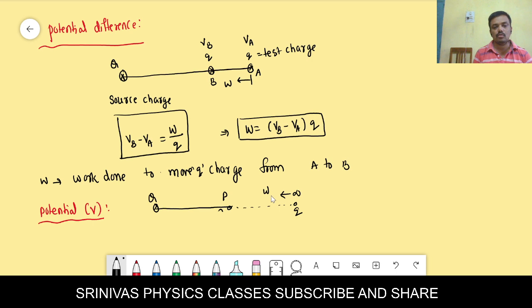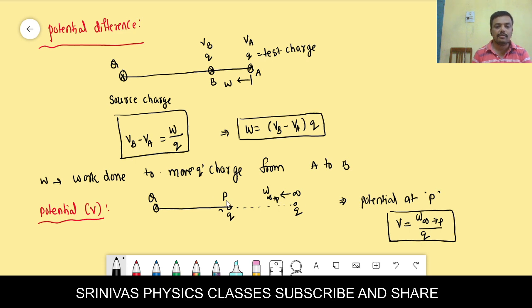That work done to move the q charge from infinity to the point will be equal to the potential at point P. Potential at P we write as V, which is equal to the work done to move the charge from infinity to P, divided by the amount of charge moved. This is the formula for the potential.